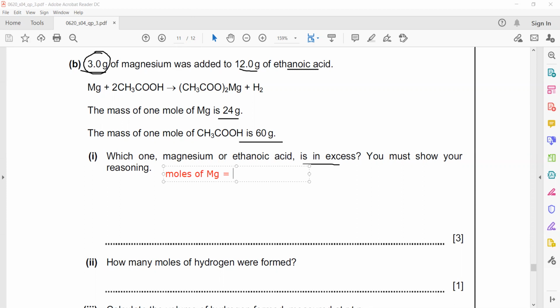Moles of magnesium will be mass in gram divided by molar mass, or mass of 1 mole, atomic mass. 3 gram divided by 24. So this will be 3 by 24. What's the answer for 3 by 24? 1 by 8, which is 0.125.